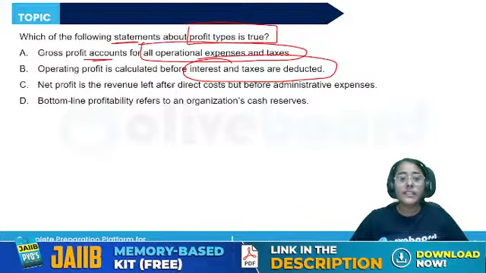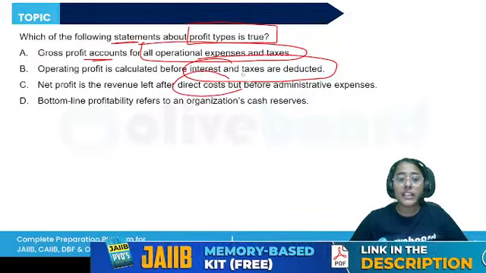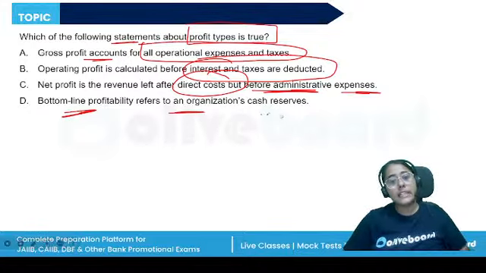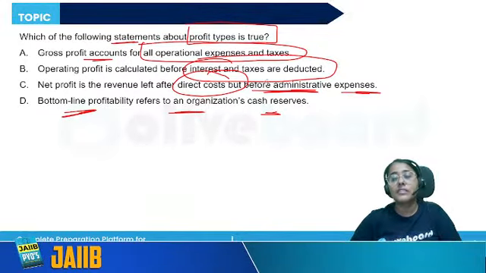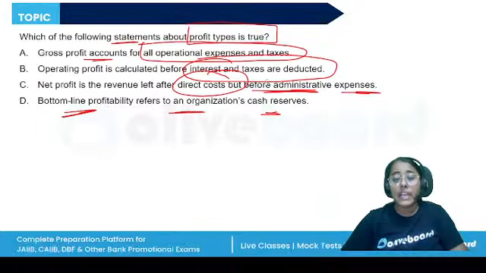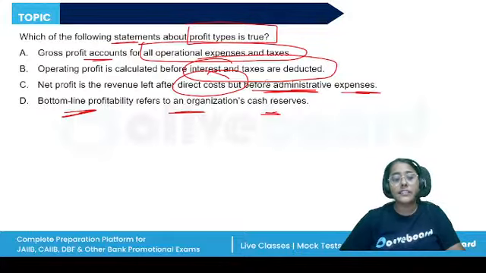Net profit is the revenue left after direct cost but before the administrative expenses. The bottom line profitability refers to an organization's cash reserve. Again, a very simple question. If you have thoroughly understood Unit 4, branch profitability of our Module A, you can easily answer this question.